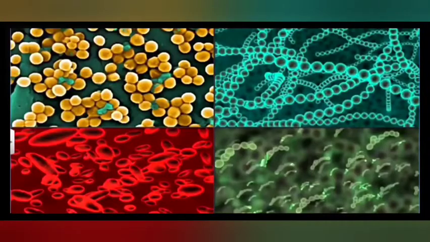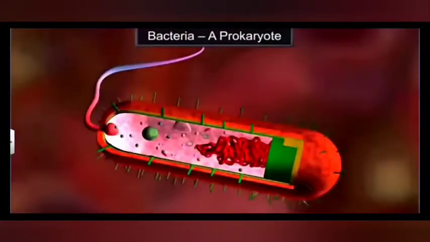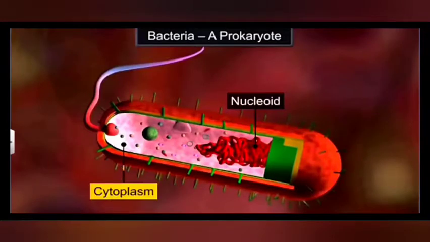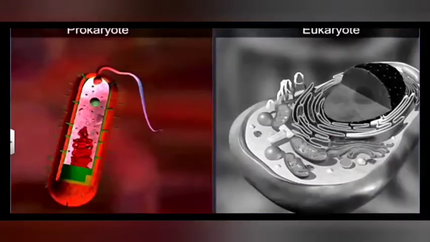After studying the diagram of the bacterial cell, now let us recapitulate it through a small animation. You can see this is a typical prokaryotic cell or a bacterial cell where there is a nucleoid, a primitive type of nucleus, which is suspended in the cytoplasm. The prokaryotic cell is quite simpler as compared to the eukaryotic cell.